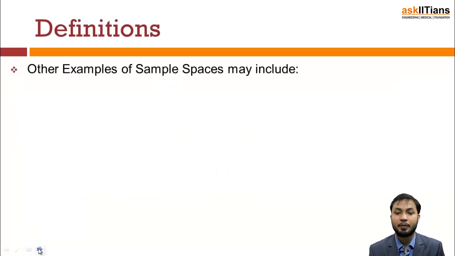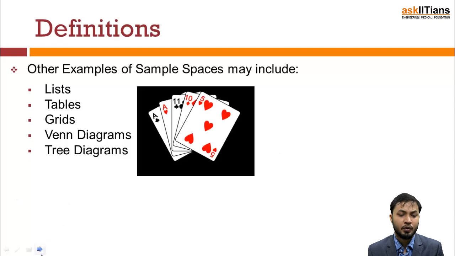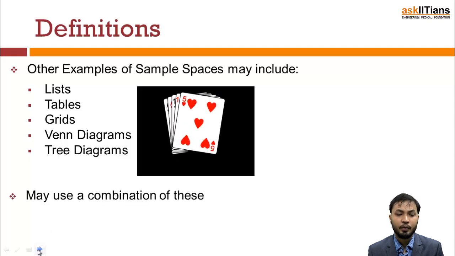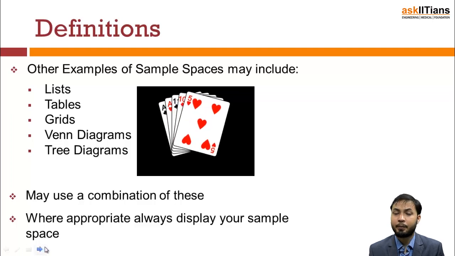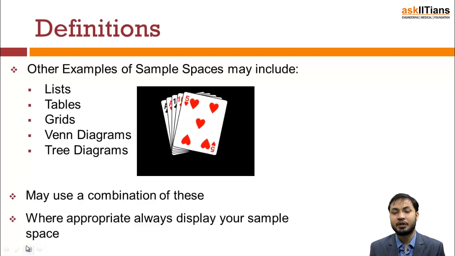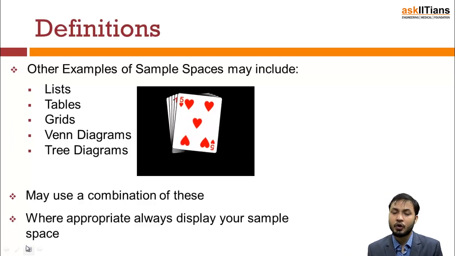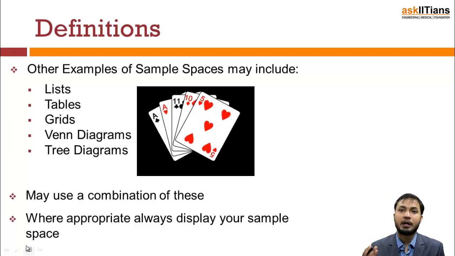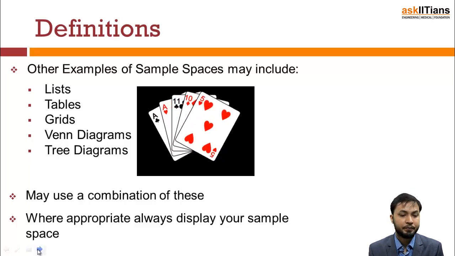Now, other examples of sample spaces may include listings, tables, grids, Venn diagrams, trees, etc. There are n number of diagrams through which we can understand this. We can use a combination of these to define it. When appropriate, we should always display our sample space. Whenever a die is rolled, you should always mention that the sample space of rolling a die is 1, 2, 3, 4, 5, 6. In that case, your logic is quite clear. So we should always practice using that.